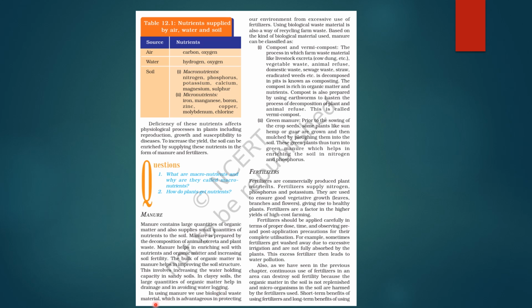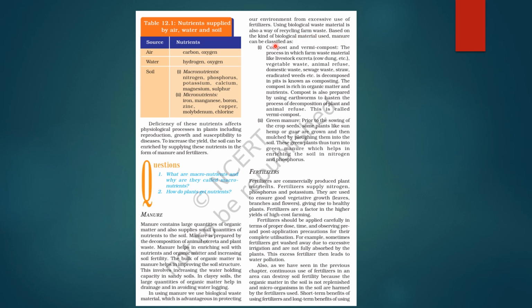So in using manure, we use biological waste material, which is advantageous in protecting our environment from excessive use of fertilizers. See, fertilizers तो chemicals होते हैं. Manure जो होता है वो natural होता है, so it is better to use manure wherever possible. Using biological waste material is also a way of recycling the farm waste.